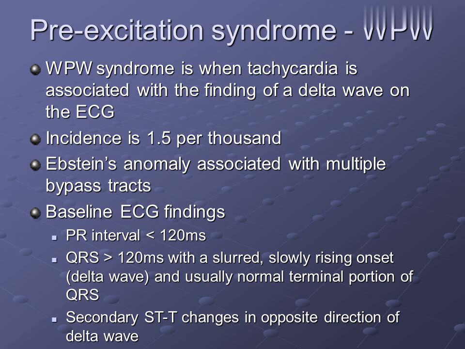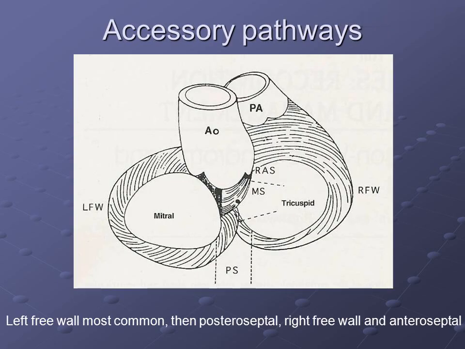Baseline ECG findings: PR interval less than 120 ms. QRS greater than 120 ms with a slurred, slowly rising onset, delta wave, and usually normal terminal portion of QRS. Secondary ST-T changes in the opposite direction of the delta wave. Accessory pathways: left free wall most common, then posteroseptal, right free wall, and anteroseptal.